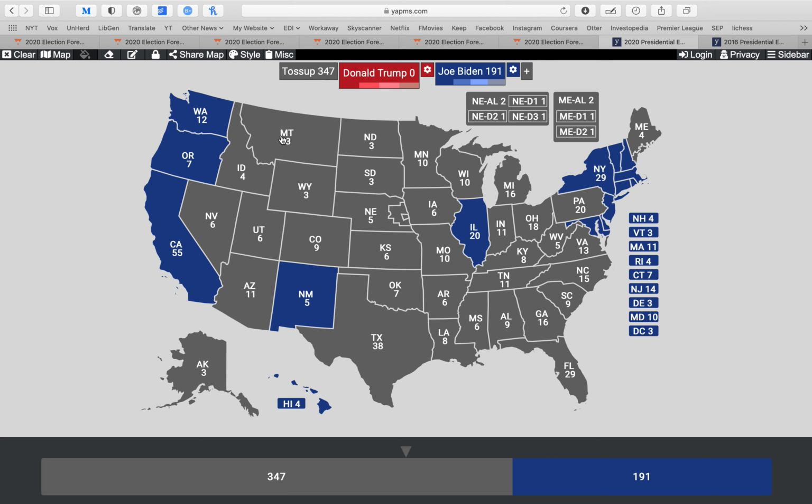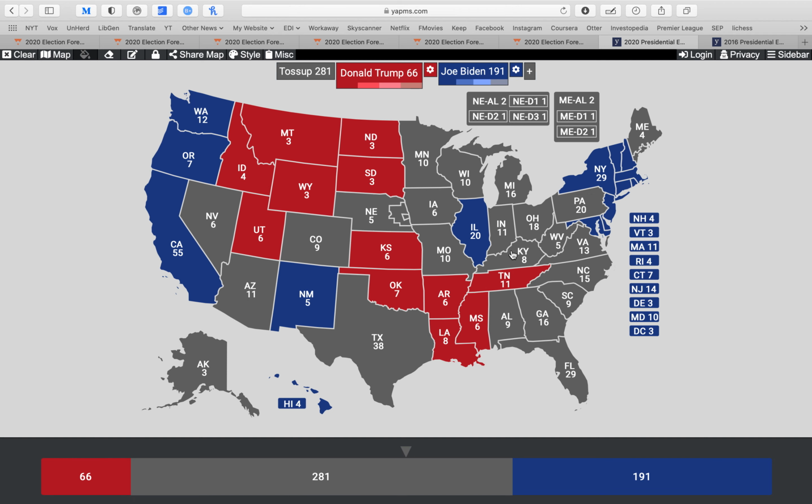And now for the safe Republican states. Utah, that's where all the Mormons are from. We've got Idaho, Montana, Wyoming, North Dakota, South Dakota, Kansas, Oklahoma, Arkansas, Louisiana, Mississippi, Tennessee, Kentucky, Indiana, where Vice President Pence is from, West Virginia, and South Carolina. I will also say Alabama, and we'll just leave it there for now.